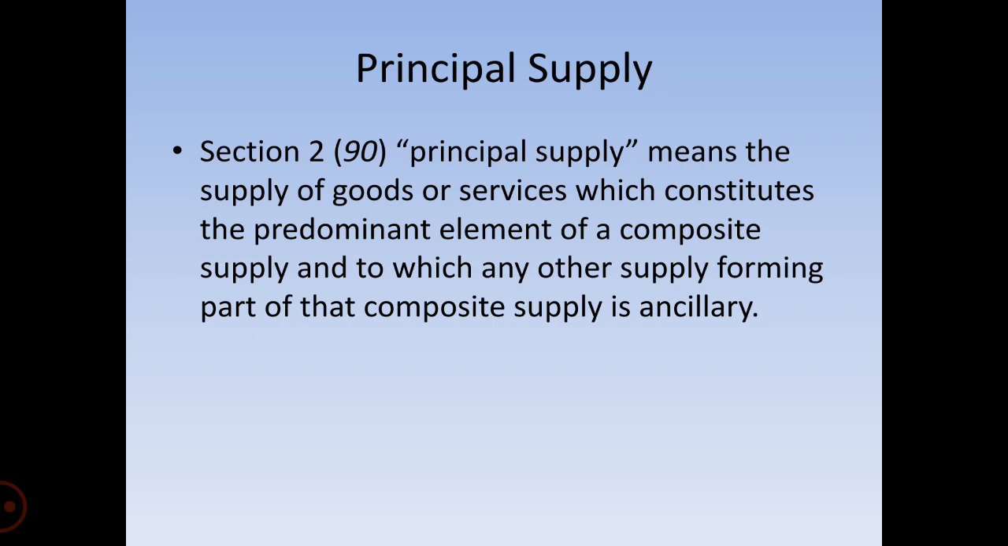For example, in the case of transportation of goods, the supply of goods, the packing material, transportation and insurance form a composite supply, wherein the supply of the goods is the principal supply. Therefore, the rate of tax applicable to the supply of goods shall be leviable, and that supply would be treated as a supply of goods as the principal supply. Therefore, principal supply means the supply of goods or services which forms the predominant, primary element of a composite supply, and to which the other supply forming part of it is ancillary.